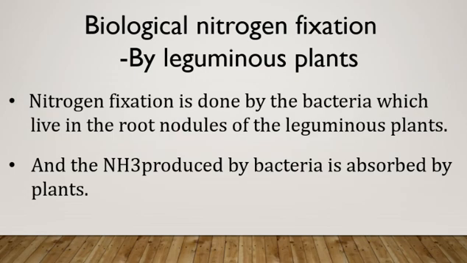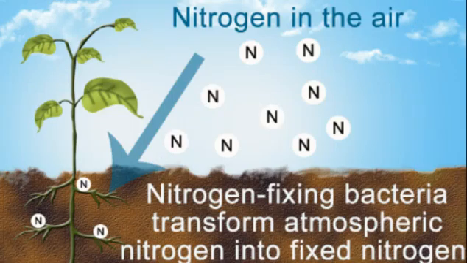Biological nitrogen fixation by leguminous plants. In legumes and a few other plants, the bacteria live in small growths on the roots called nodules. Within these nodules, nitrogen fixation is done by the bacteria and the NH3 they produce is absorbed by the plant. Nitrogen fixation by legumes is a partnership between a bacterium and a plant. Rhizobium is a nitrogen fixing bacteria living in symbiotic associations with leguminous plants.